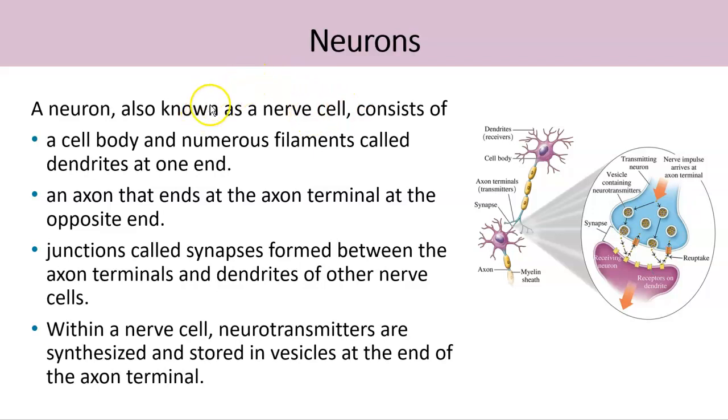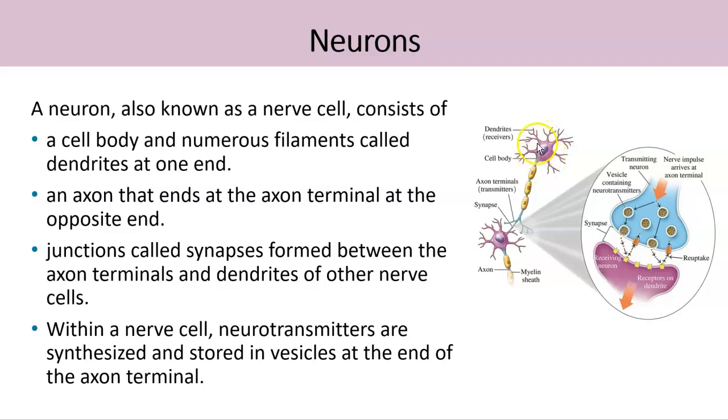Now, this neuron is the nerve cell, and you can see one neuron in here. These neurons have some parts. You see the nucleus in here, and the cell body is shown here in purple color.